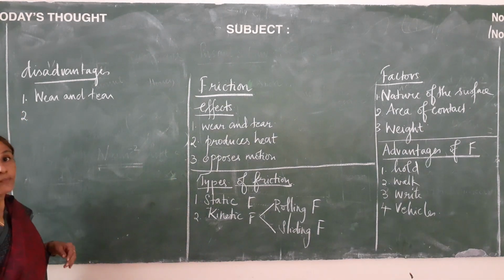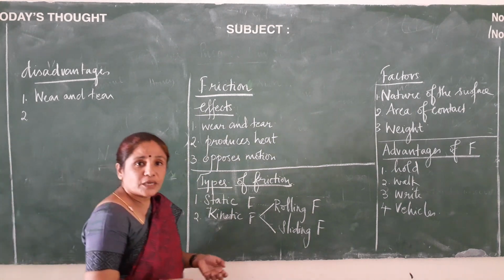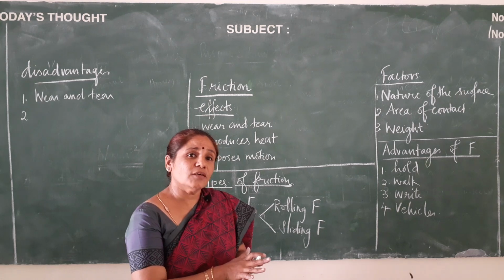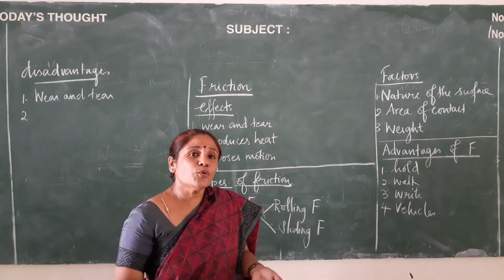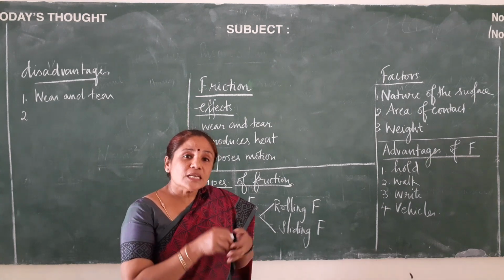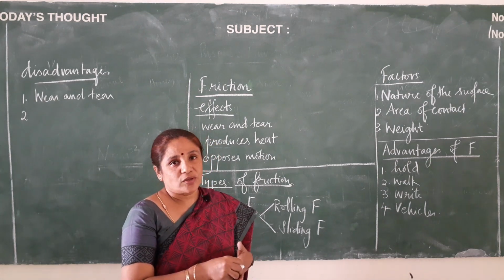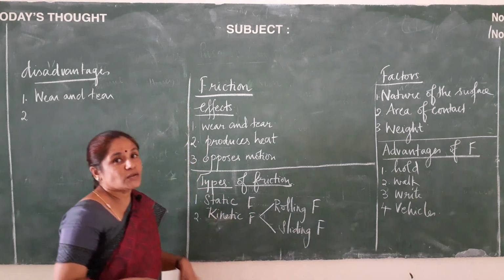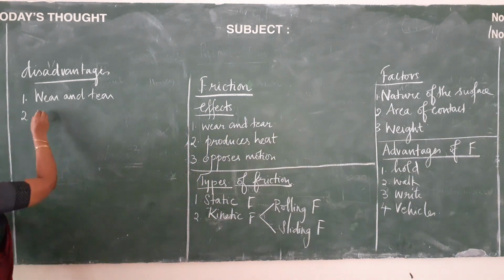And the second one, when we are operating a machine, there is friction developed. So because of the friction developed, what we are doing is we are putting extra energy in order to reduce the friction. This extra energy is a waste of energy. So this also is very important disadvantage of friction in machinery.